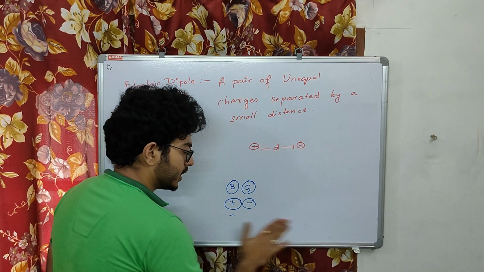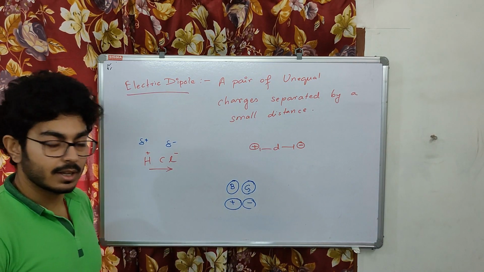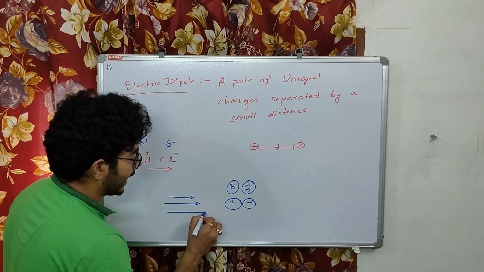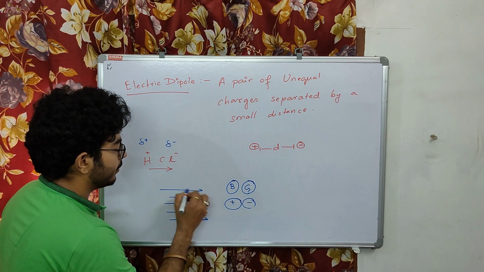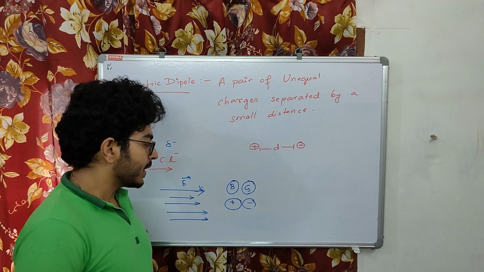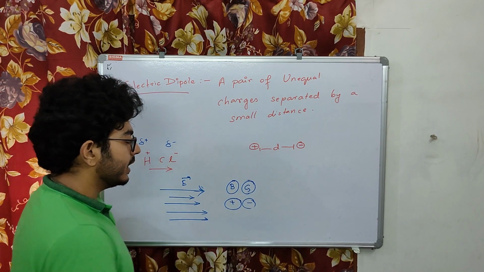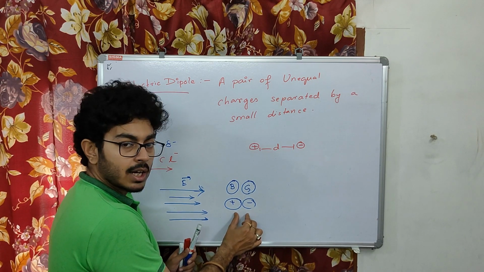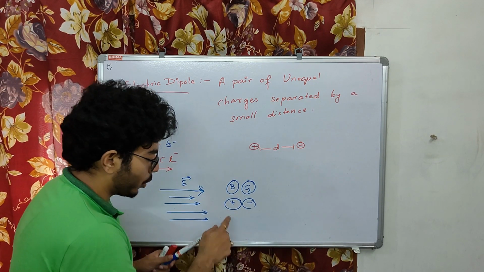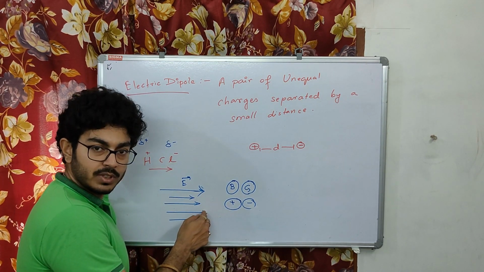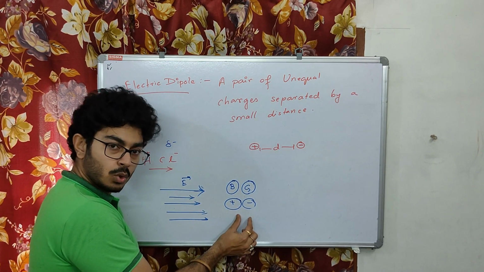Suppose a positive charge and a negative charge are sitting together, and I apply a high electric field on this side. What will happen? If I apply a high electric field, then the possibility is that these two will come closer. Why? Because the positive charge will try to move that side and the negative charge will try to move this side. As a result, they will get closer to each other.